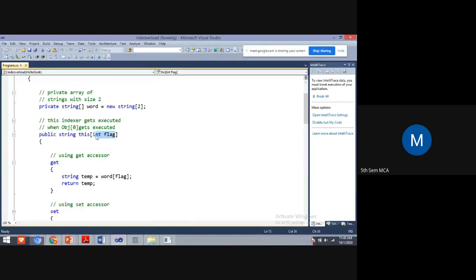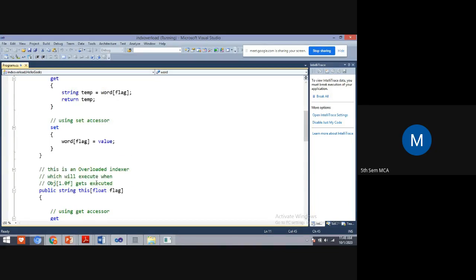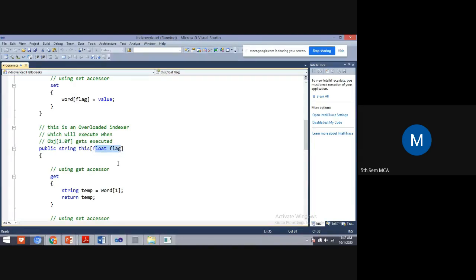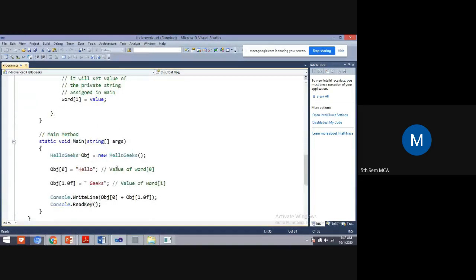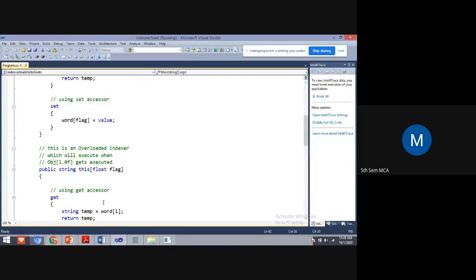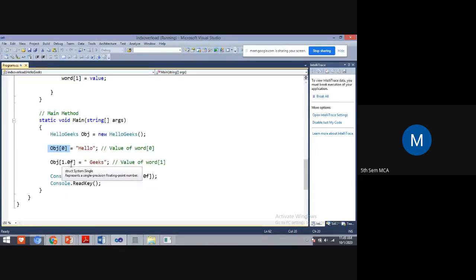Here I am displaying the string value, size is 2, with an integer array index and a float array index. With the help of the indexer, we are displaying the values. Obj of 0 is the integer one and obj of 1.0 is the float one. The first value is hello and the second value is geeks. So we are displaying two values.